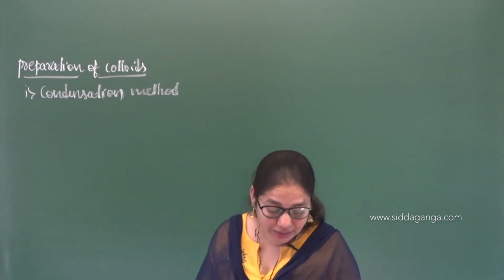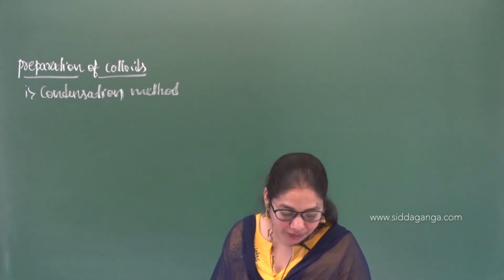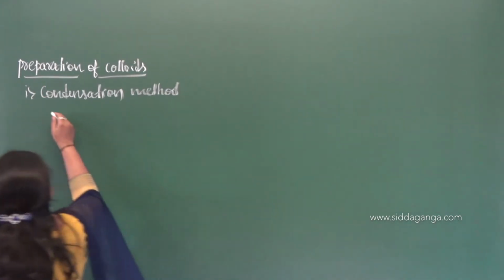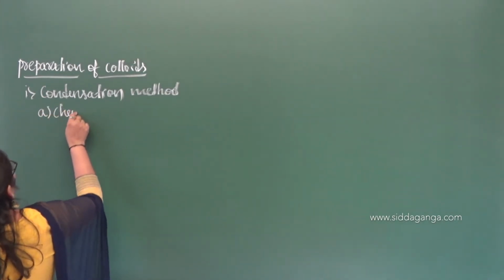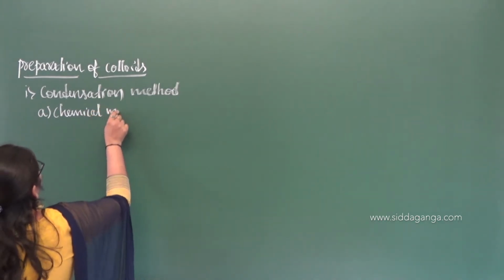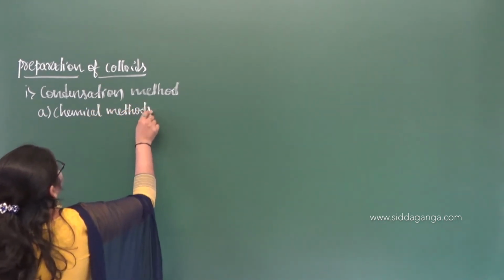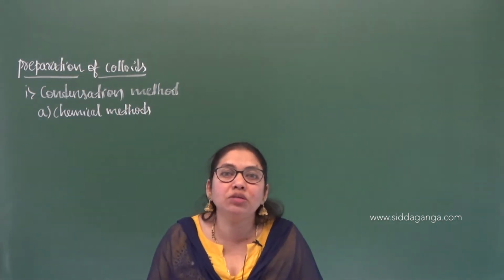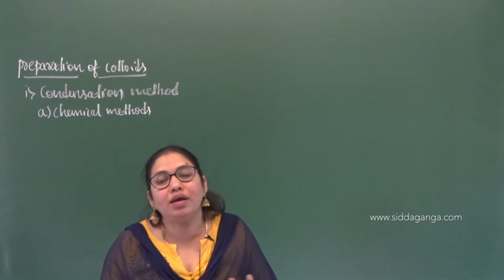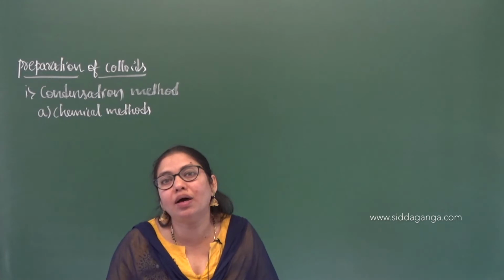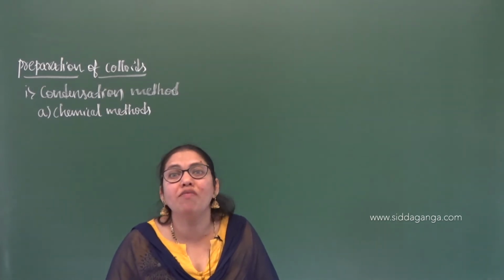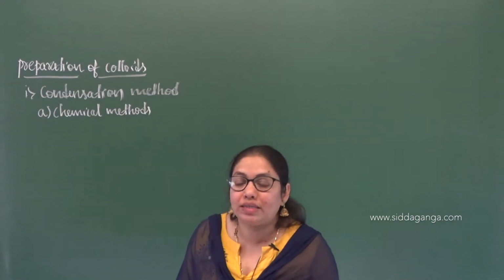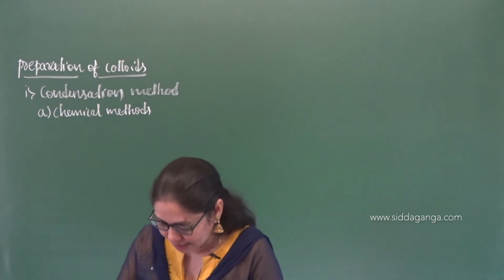This condensation can be done by different methods. Out of that, the first one is the chemical methods. There are different chemical methods like double decomposition, oxidation by using a suitable oxidizing agent, reduction by using a suitable reducing agent, or the process of hydrolysis. So we can prepare these sols, or you can say colloids. Let us discuss them one by one.